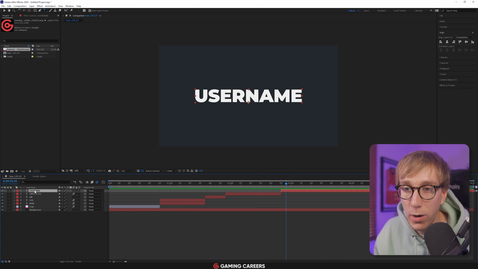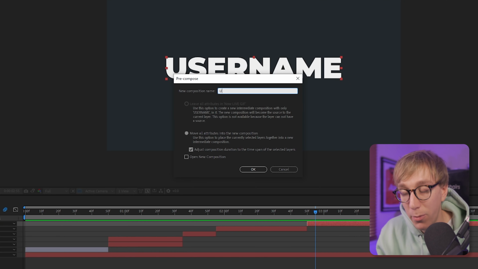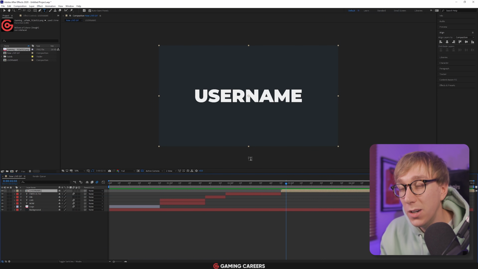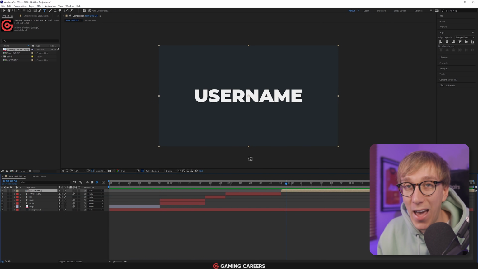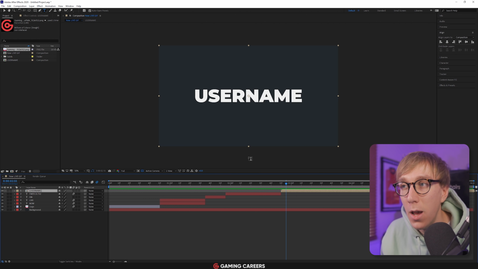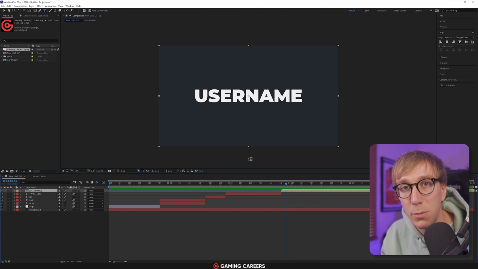So what we're going to do is come across to our layer here, right click and go to pre-compose, and here we can just type in username, and we want to make sure that we're moving all attributes into the new composition. This is just because we're going to be duplicating this layer and adding those stacks above and below and adding different masks to each of those, but we still want to always be able to come back and change this word if we need to, and it will update for all of the stacks. So that's why we've got to pre-compose it.